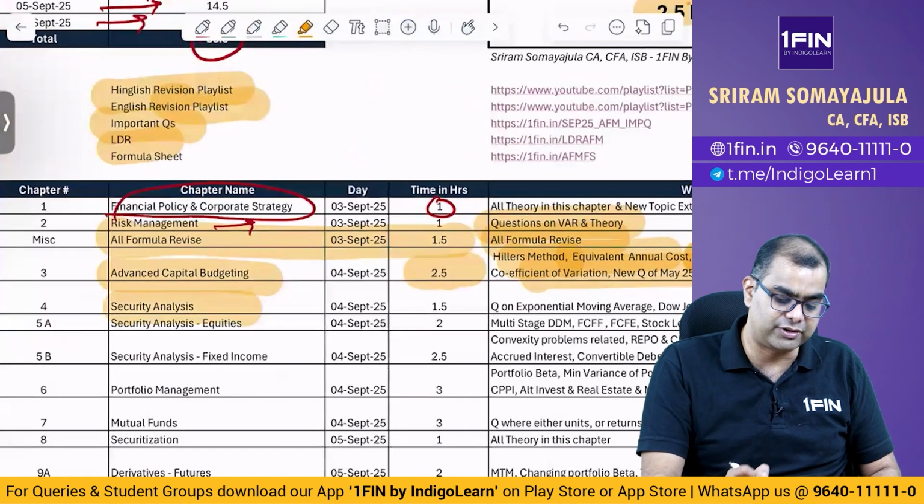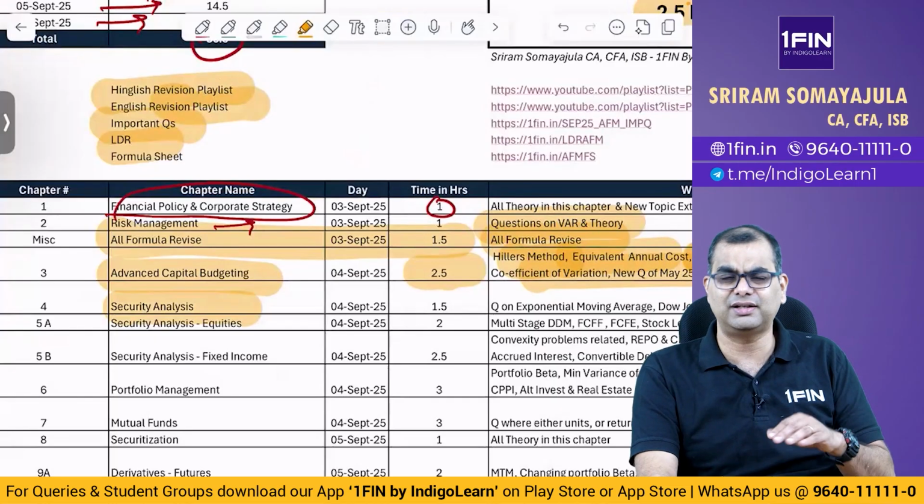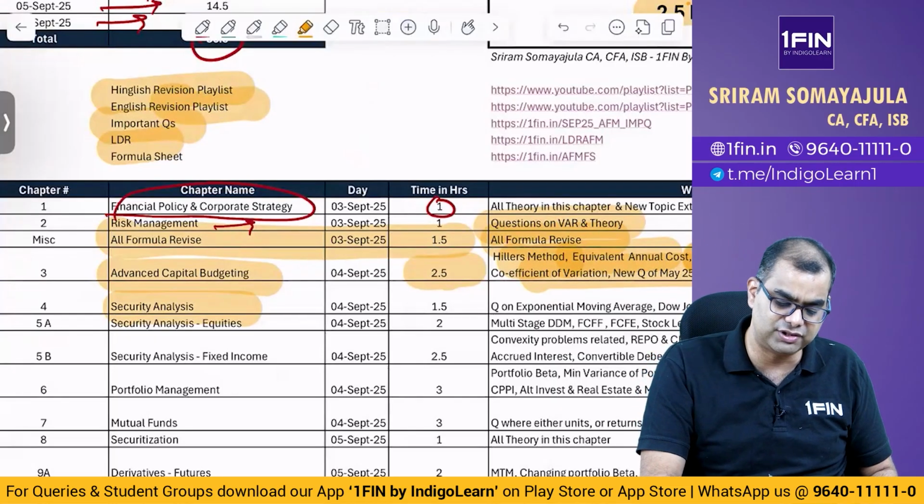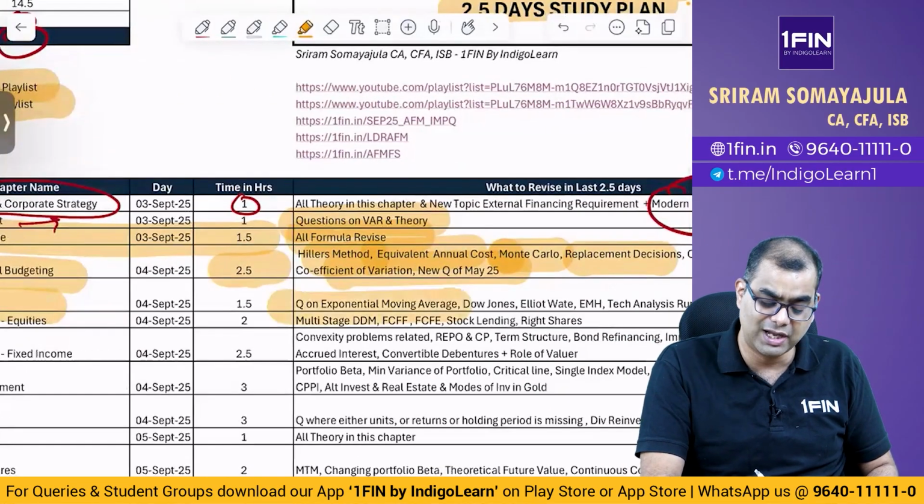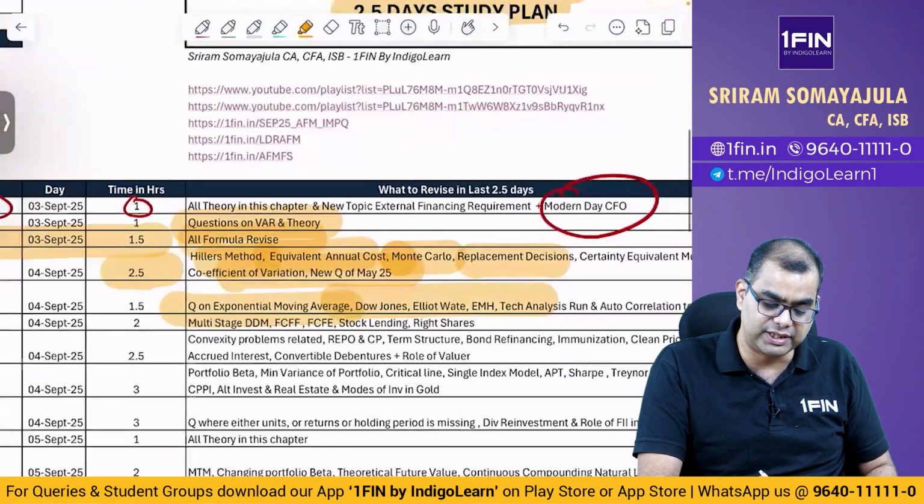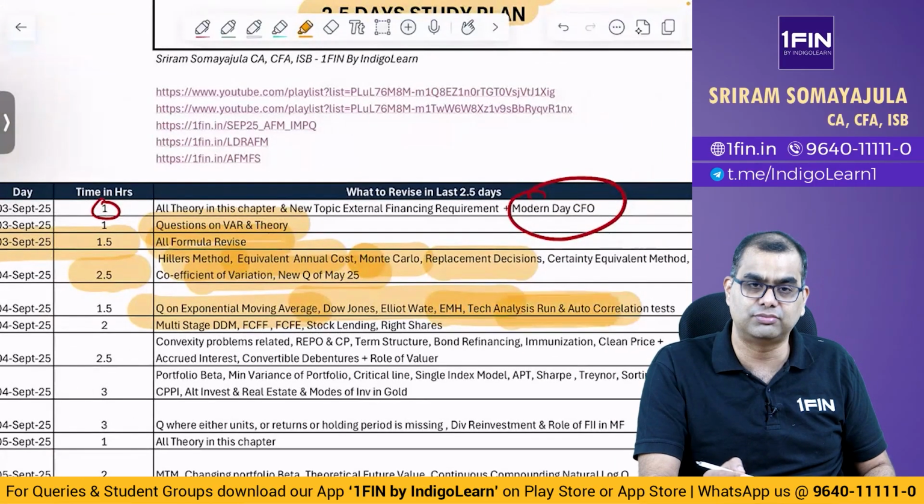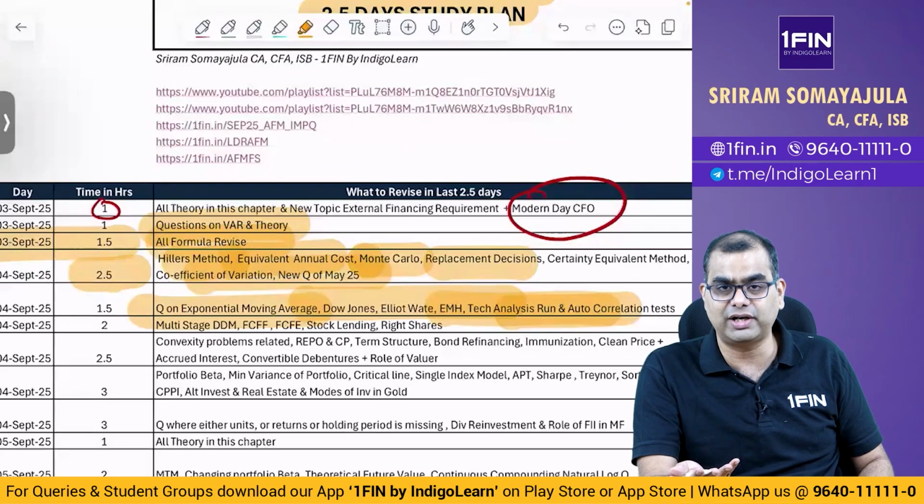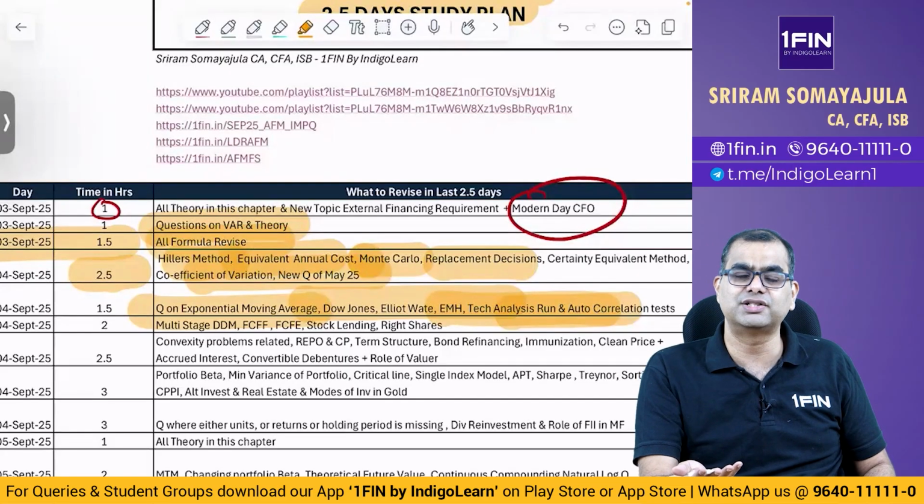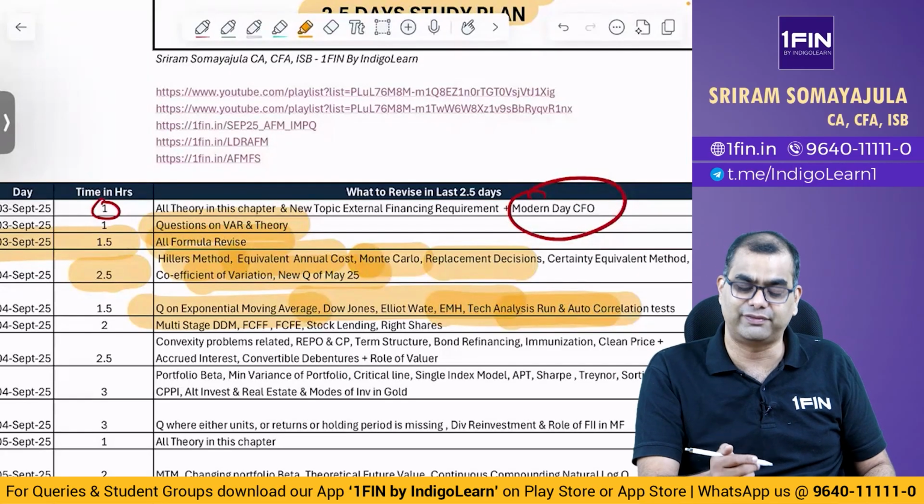Then you go to the security analysis chapter. This is largely theory. There is some element of practical also, where you have autocorrelation and exponential moving average. Please go through that. What is Dow Jones theory, Elliott wave theory, efficient market hypothesis, what is technical analysis, run test, and there was a question also. If you remember, what are the various kinds of tests, how will you figure out and all that in the May 25 exam.